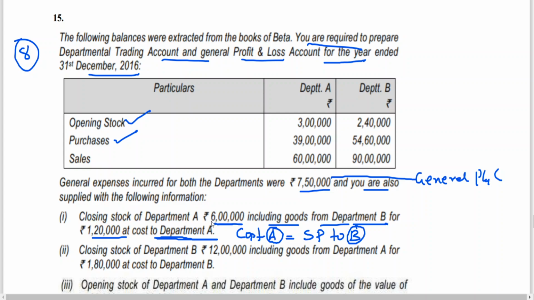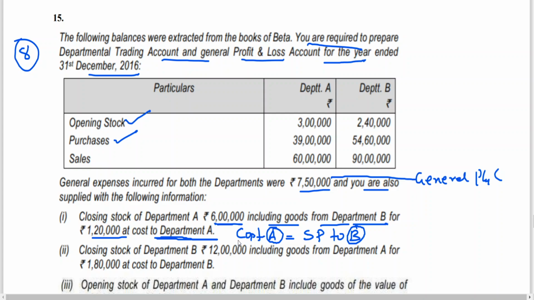Who is the transferee? A. Because closing stock of Department A including goods from Department B means who is sending the goods? Department B is sending. Who is receiving the goods? Department A is receiving. The sender is called the transferer. The receiver is called the transferee. So he is saying cost to Department A. For the receiver, whatever goods he purchases is the cost price.